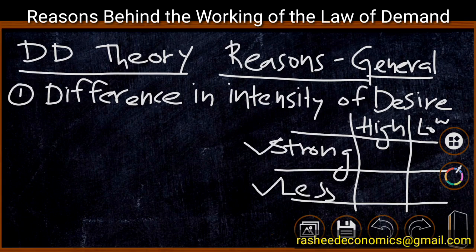When the price of the product is very high, persons with a strong intensity will purchase the product, and people with less intensity will not purchase the product. That means only one group is purchasing the product. When the price of the commodity is low, that means it decreases, strong intensity people have already purchased the product, and the less intensity group will also purchase the product. In such a case, both groups are purchasing the product, and automatically demand is increasing. Here when price decreases, demand increases.